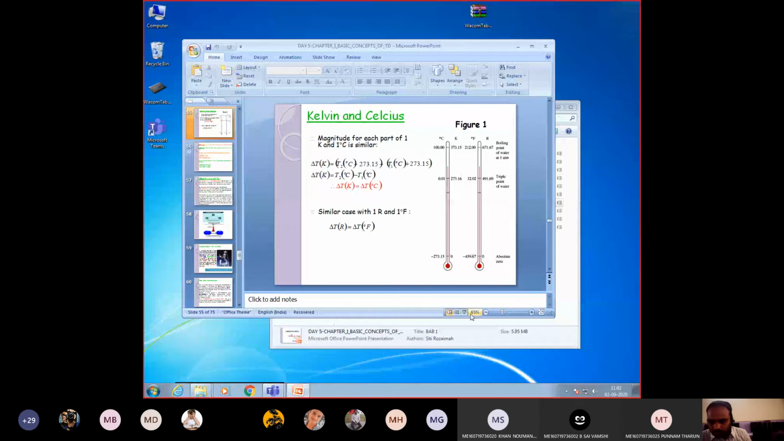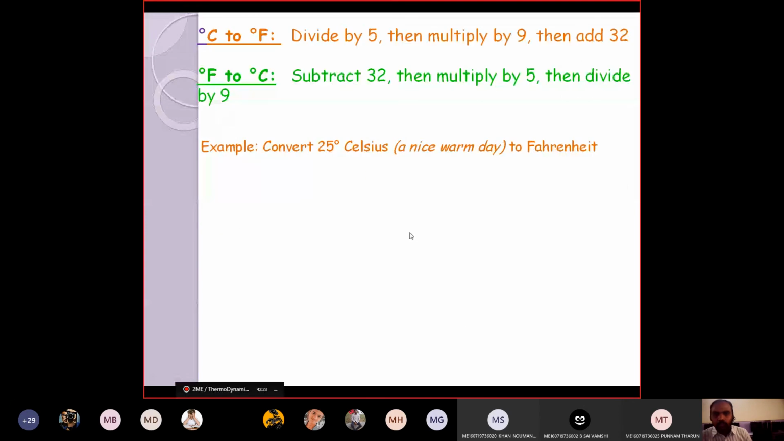Now you see here, in order to convert degree centigrade to Fahrenheit, what you need to do? First you should multiply by 9, divide by 5, and then add 32. Now try this one.